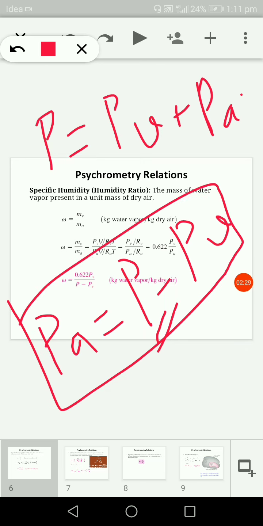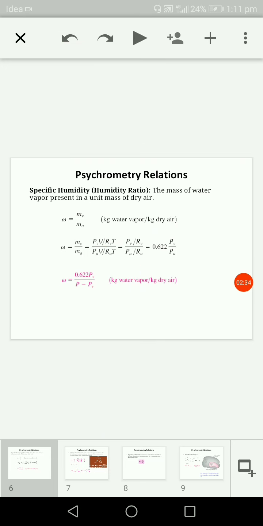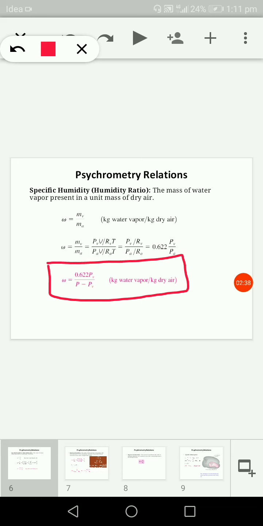Here we can put this in the equation and we get the final answer, omega = 0.622 Pv upon (P - Pv), measured in kg per kg of dry air.